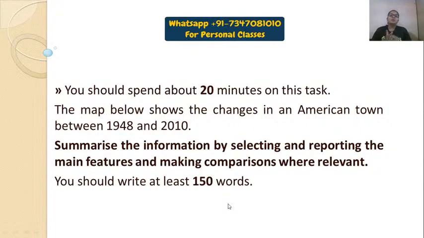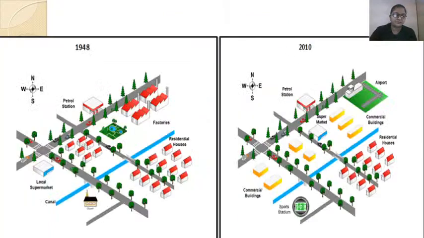Fine. So today's question is on map, and it is showing some of the changes that have occurred in an American town between the year 1948 and 2010. So let's see the map today. So this is our map guys. Over here you can see the American town in 1948, and over here the American town in 2010, right? So what you have to do is focus on the changes that have occurred.